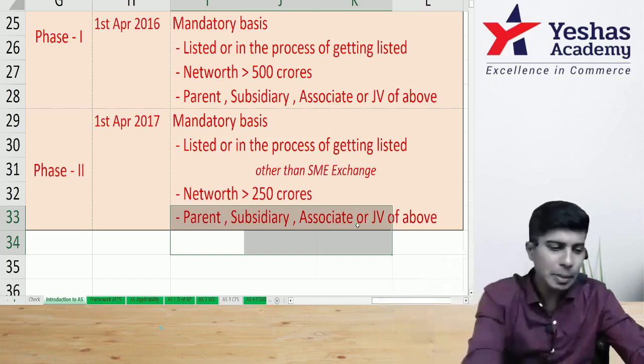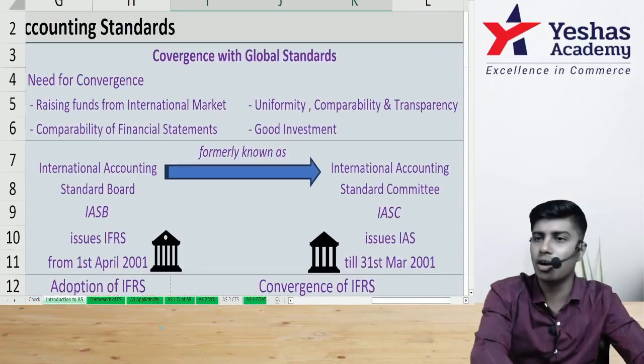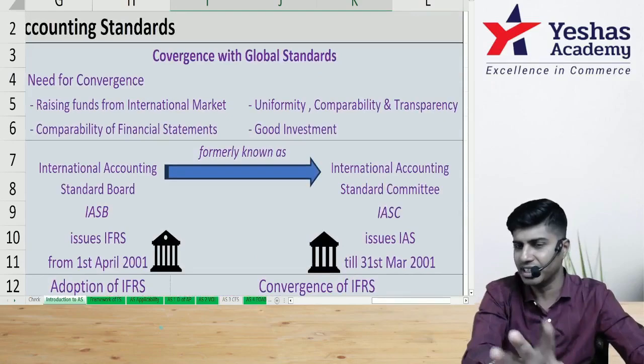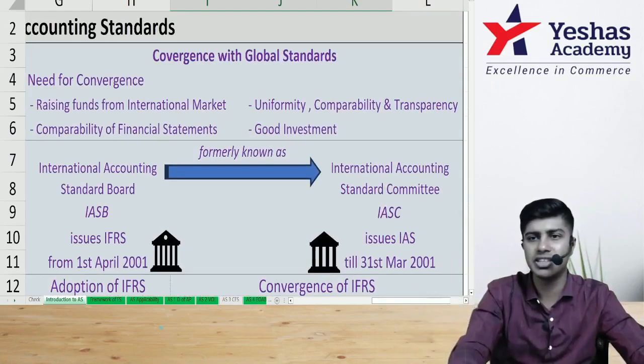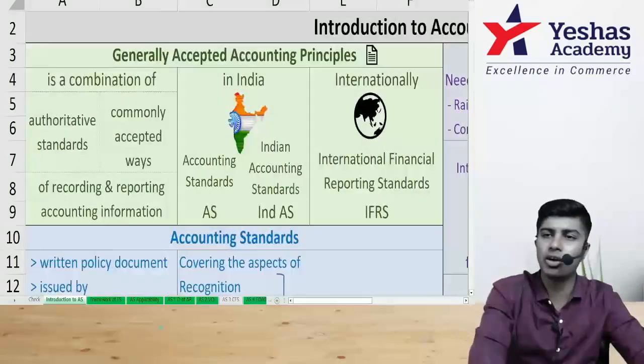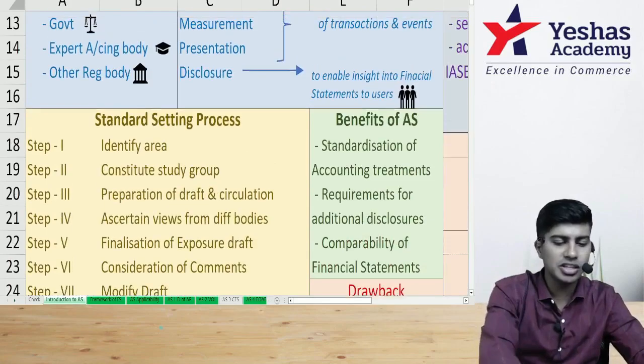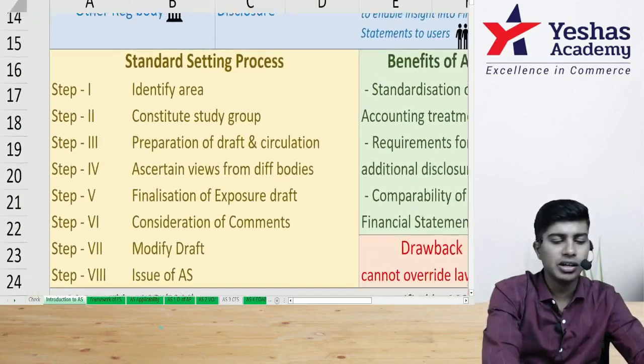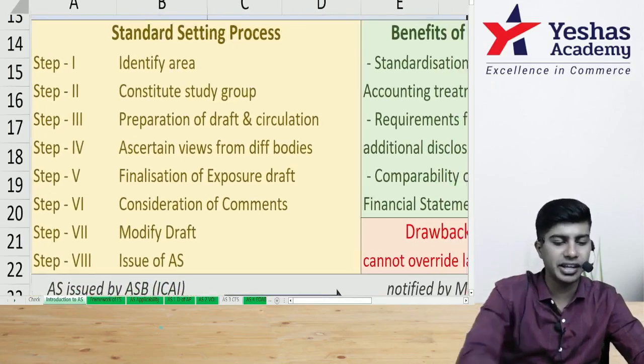Basically, we've completed the topic of accounting standards introduction except for one small part. What is the process that should be followed in issuing the accounting standard? Number one, you need to identify the area.